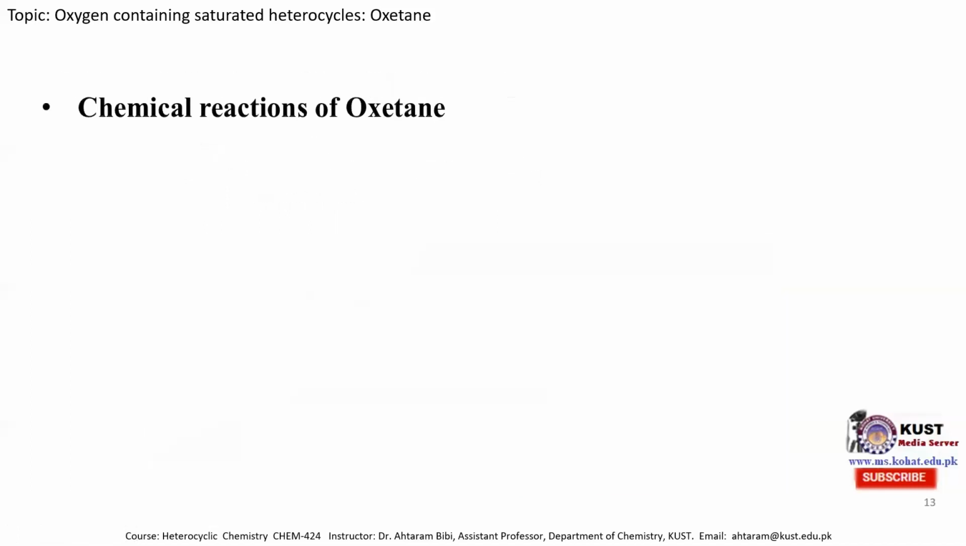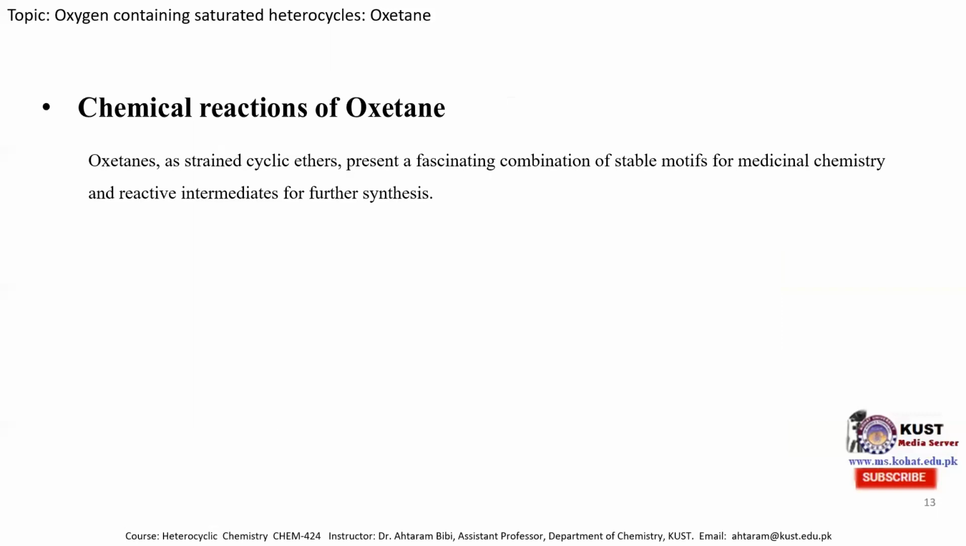Now chemical reaction of oxetane. So oxetane is a highly strained molecule and presents a combination of stable motif for medicinal chemistry and reactive intermediate for further synthesis. So it is highly strained, so it's highly reactive, and it can be used for the synthesis of various types of biologically active molecules.